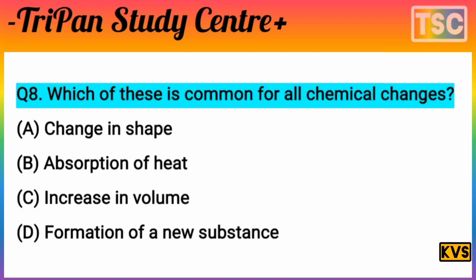Next question on your screen. Which of these is common for all chemical changes? You know that. Question understood? Which of these is common for all chemical changes here? Option A, change in shape. Option B, absorption of heat. Option C, increase in volume. And D is the formation of a new substance.